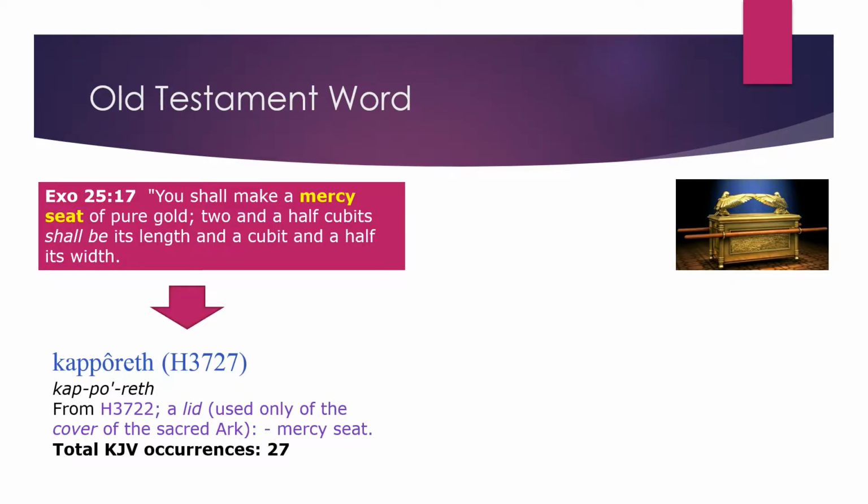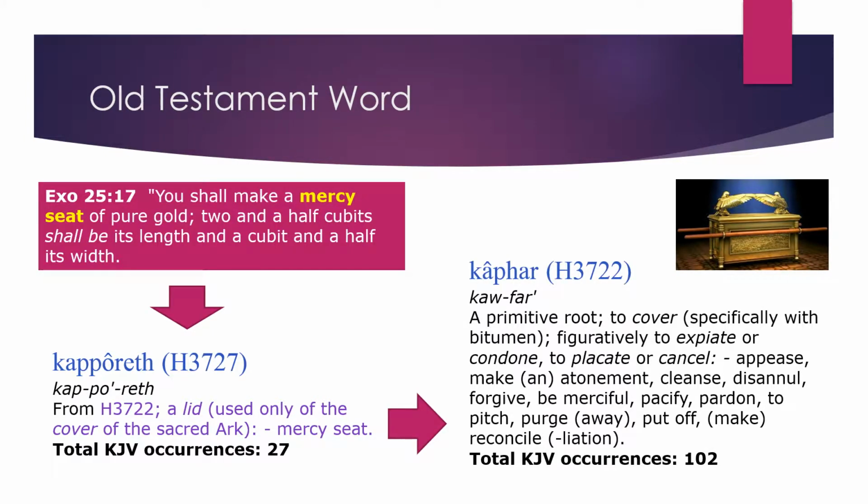But that word there, mercy seat, comes from this word we're seeing on the screen. Not totally sure how to pronounce that, kapporet or something, but lid, the mercy seat, the ark. We can see that word exactly symbolizes that. And it was derived from another word popping up to the right, that came from kafar, to cover, something like the bitumen that was used on the ark. So expiate, appeasing something, atoning, cleansing.